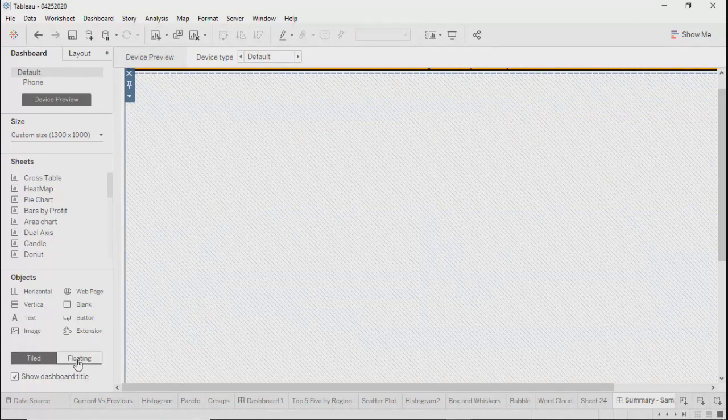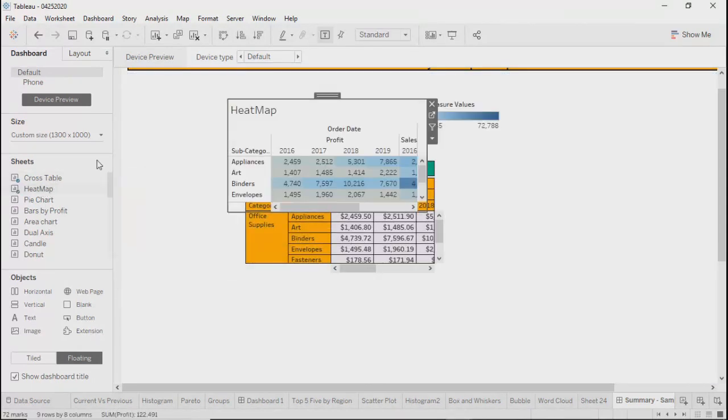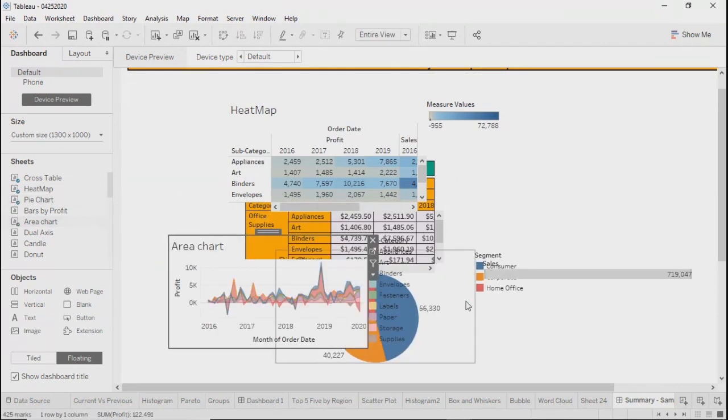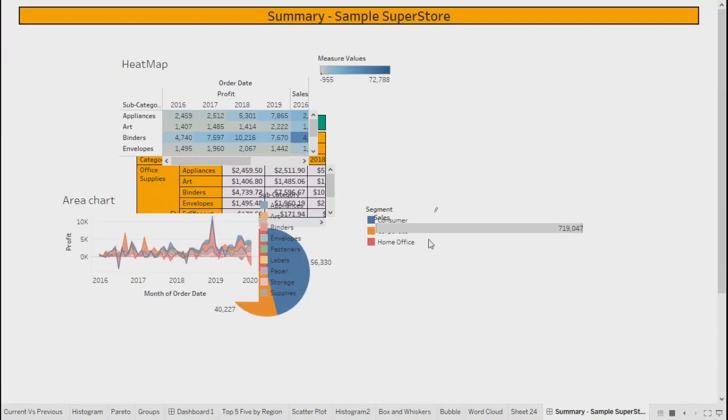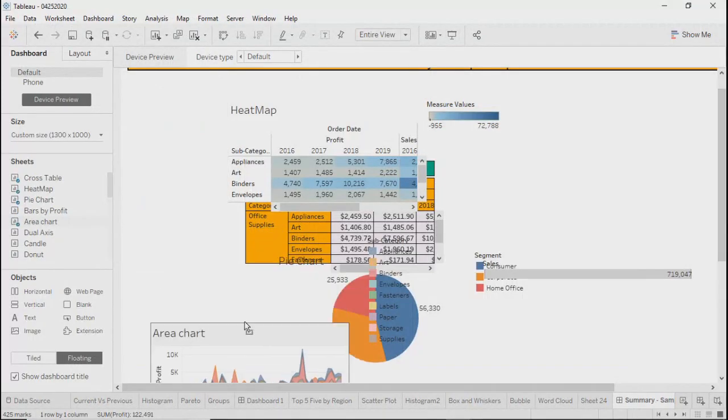I go by floating, and the flexibility I get in terms of floating is you can drag any object wherever you want. See, it's not adjusting anything. Everything is free float right now. Now, I understand it will take a little more time to adjust and align all these things, but you have all the flexibility to put objects wherever you want.